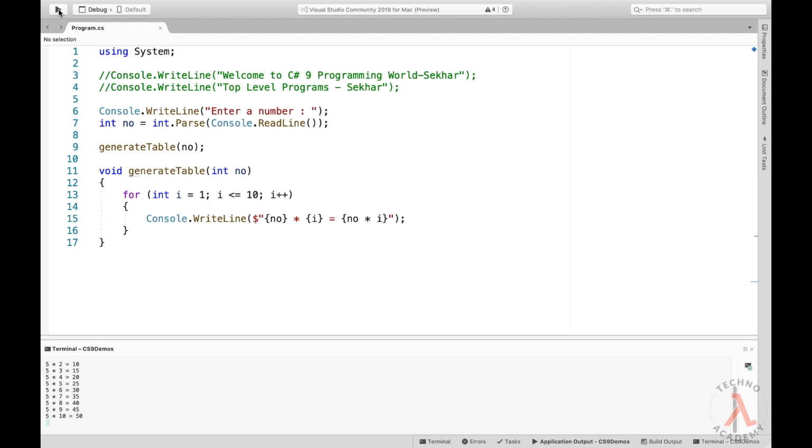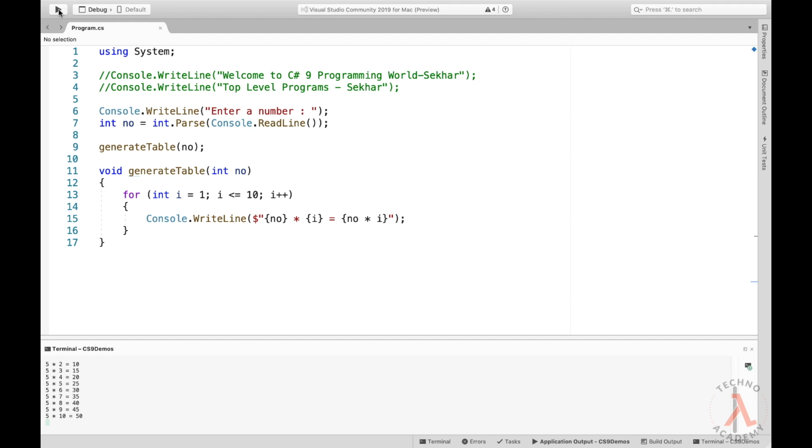Some important points we need to remember about top level programs are: any statement is allowed. The top level program code has to occur after the using statements and before any type of namespace declaration in the file. The most important point we need to remember is that the top level program can be present only in one file within the project.